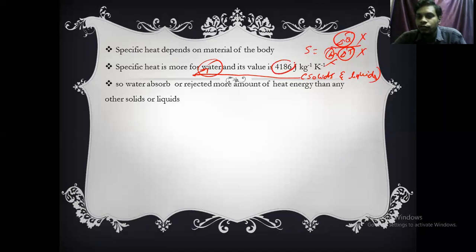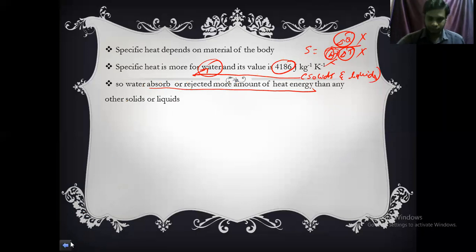Specific heat value being more means the heat energy absorbed or rejected per unit mass per unit degree centigrade rise in temperature is more. Therefore, water will absorb or reject a larger amount of heat energy.